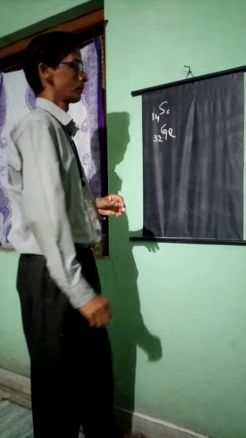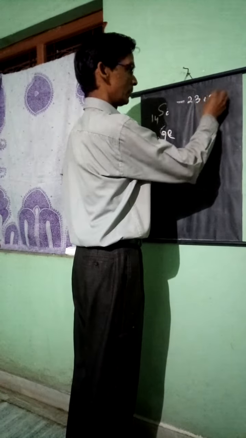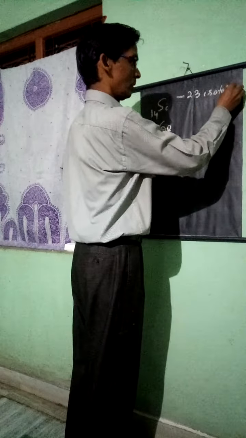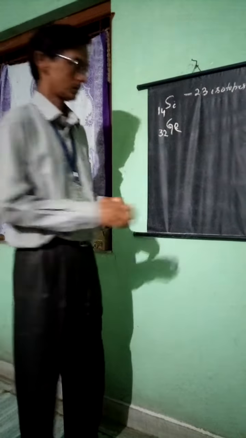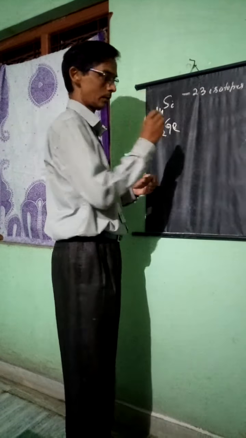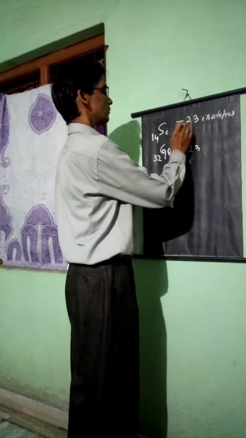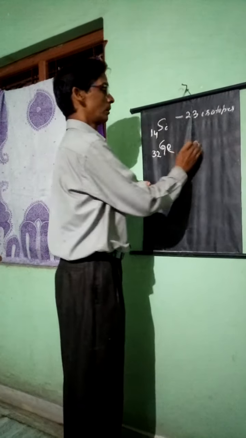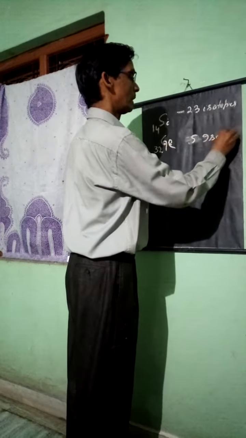Remember, silicon has 23 isotopes, because of variation in the number of neutrons, though the number of electrons is 14, and germanium has 5 isotopes.